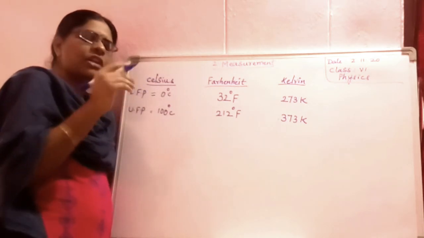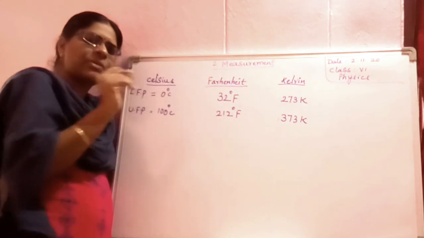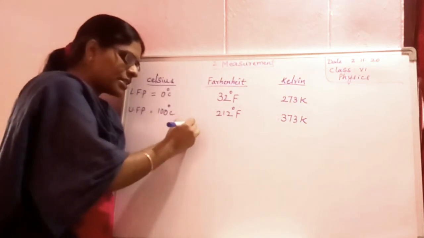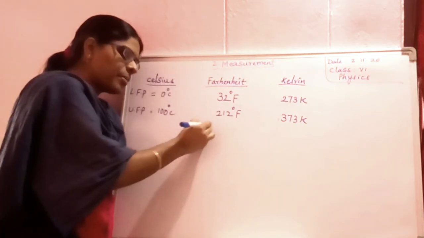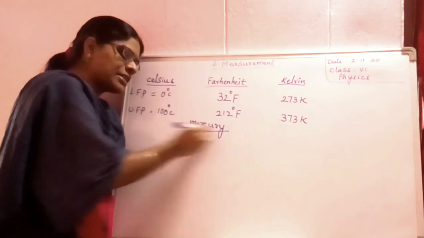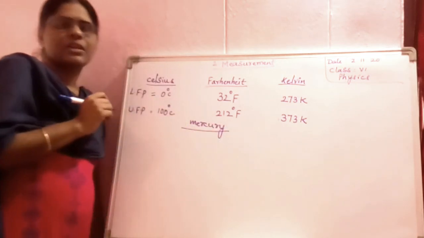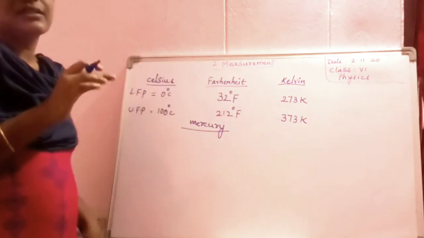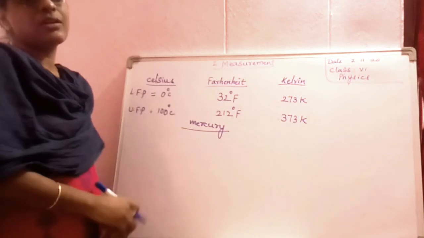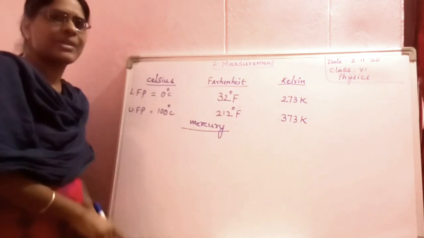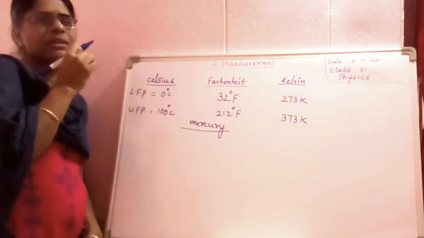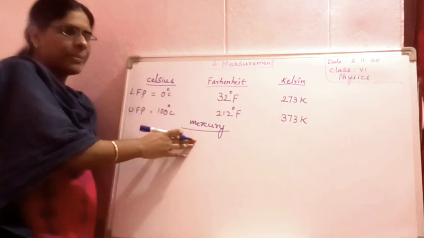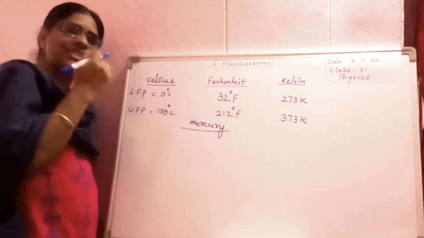Okay? Now, inside the thermometer there will be a silver colored mercury inside it. When you keep it for 5 minutes or 3 minutes under your tongue, the mercury level rises.